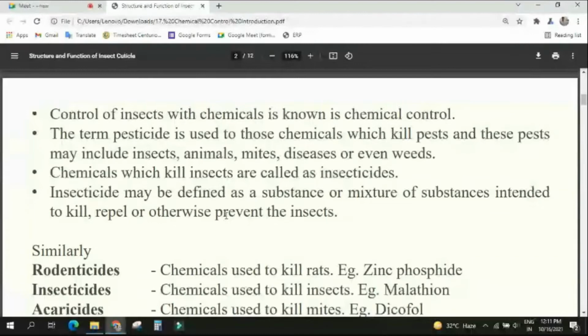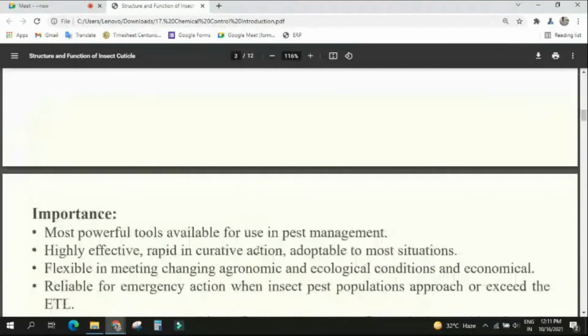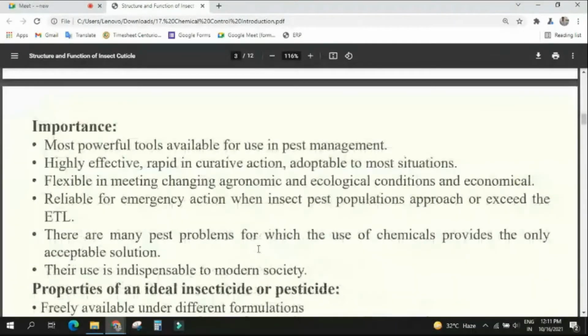Okay. So now you see the importance of chemical control. These are the most powerful tool. Highly effective, then rapid in curative action. What is the meaning of this? Rapid in curative action: fast action, can act fast. That means immediately they will kill.